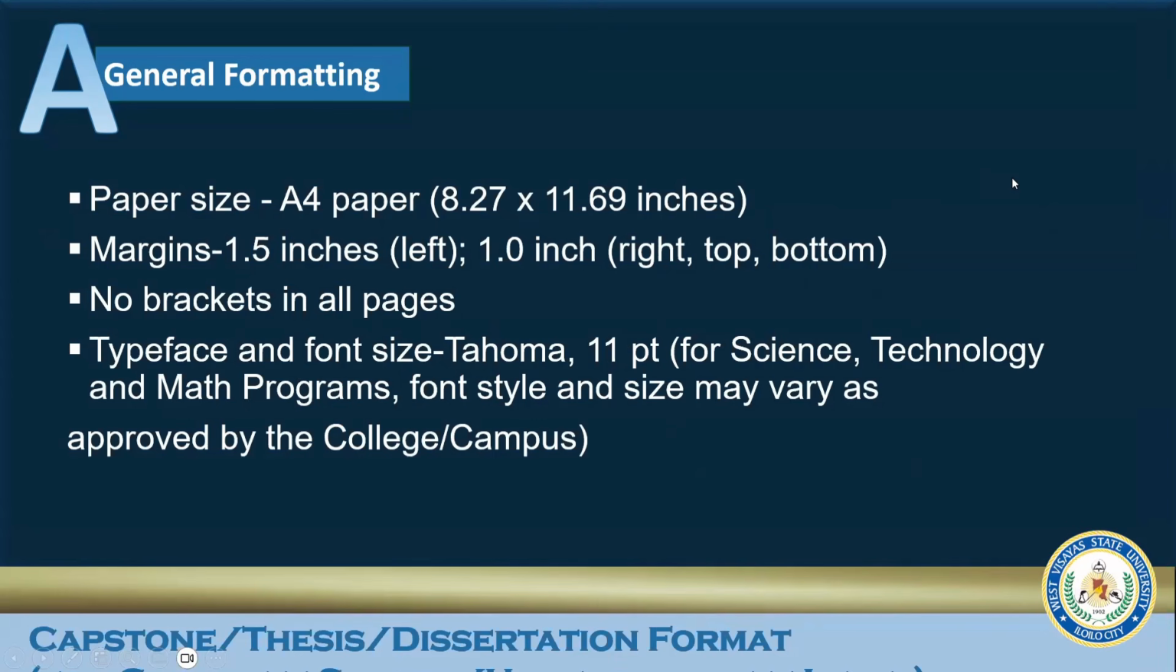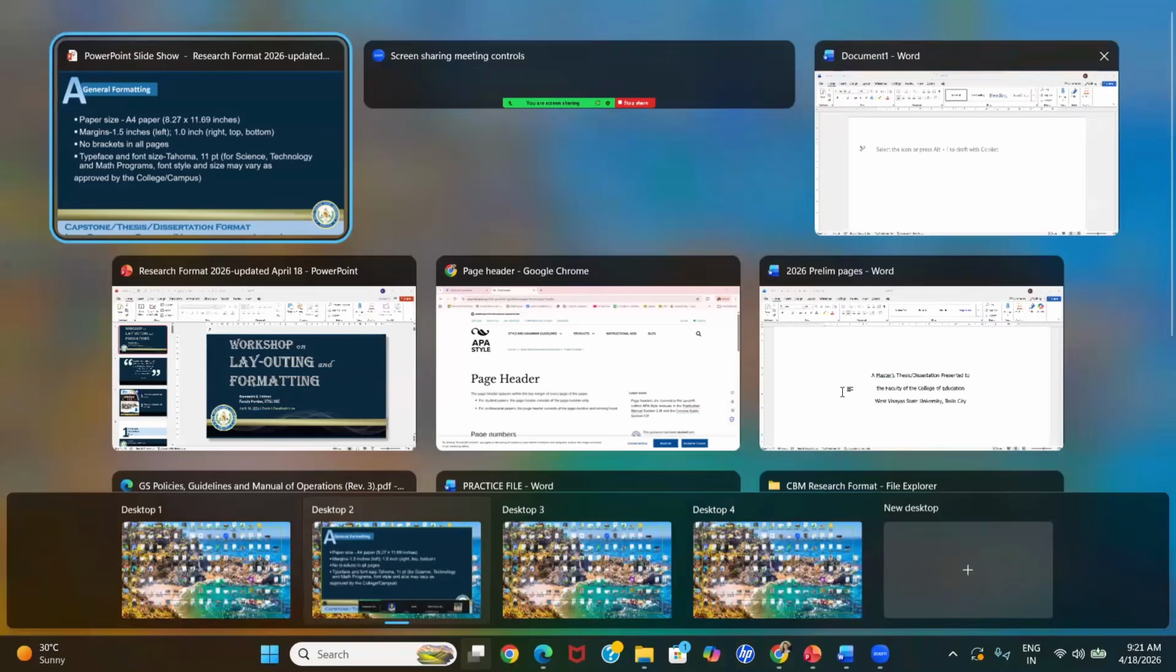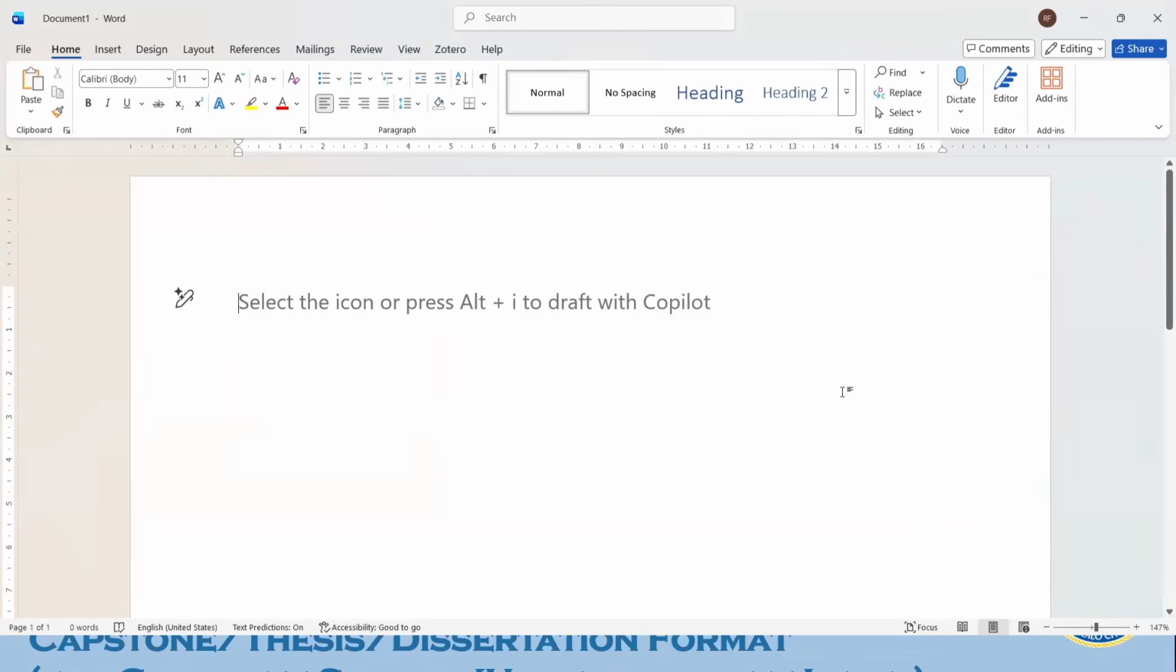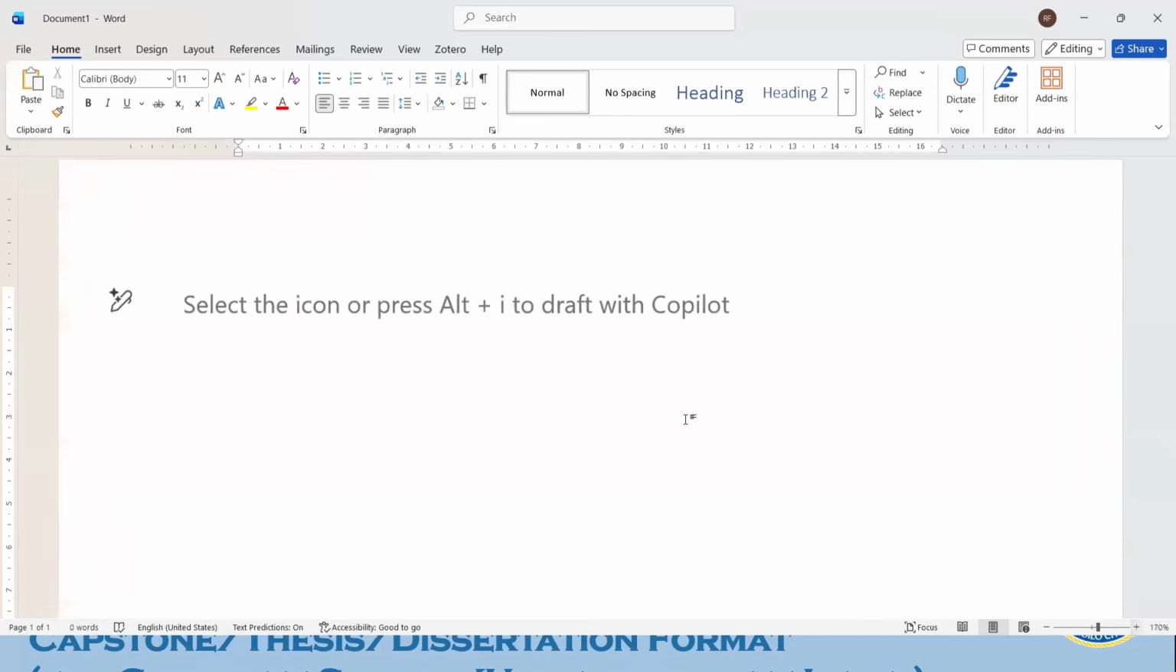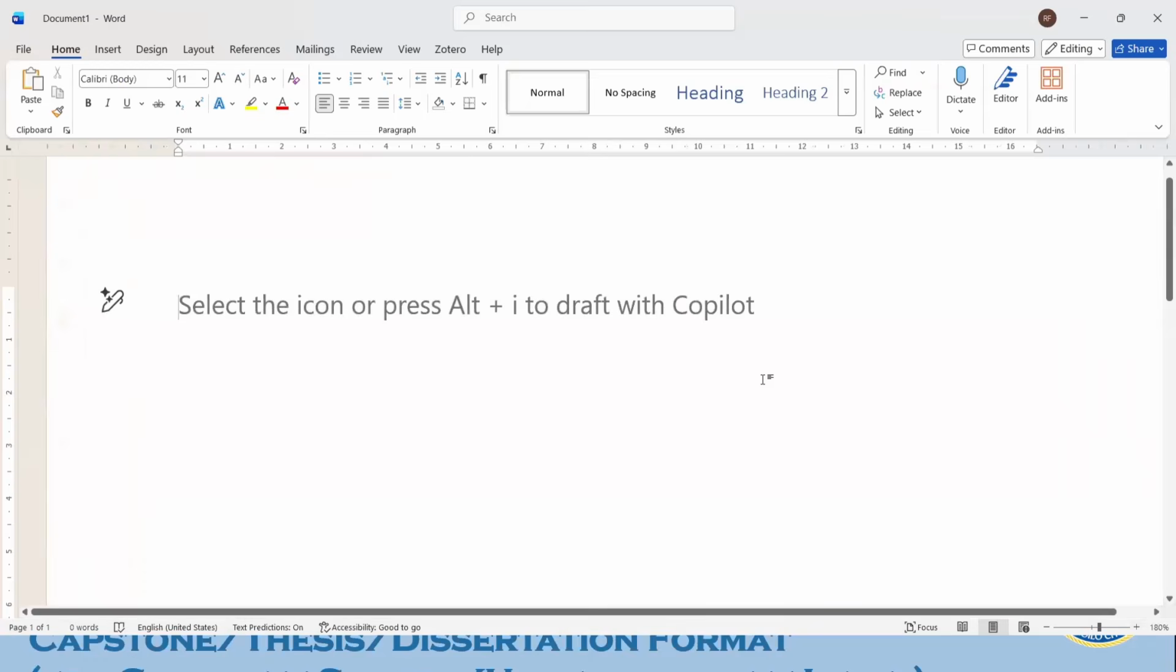So now let's open Word. May I invite everyone to open your Word application and then perhaps use split screen so that half of the screen will be Zoom and half would be your Word application. Now, I have opened Word and let us follow the format as mentioned in the policy.